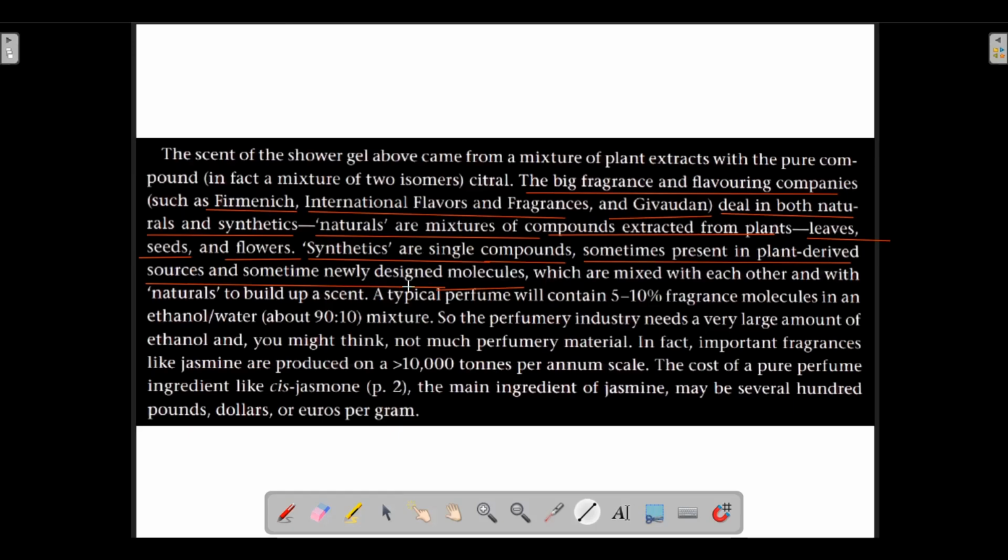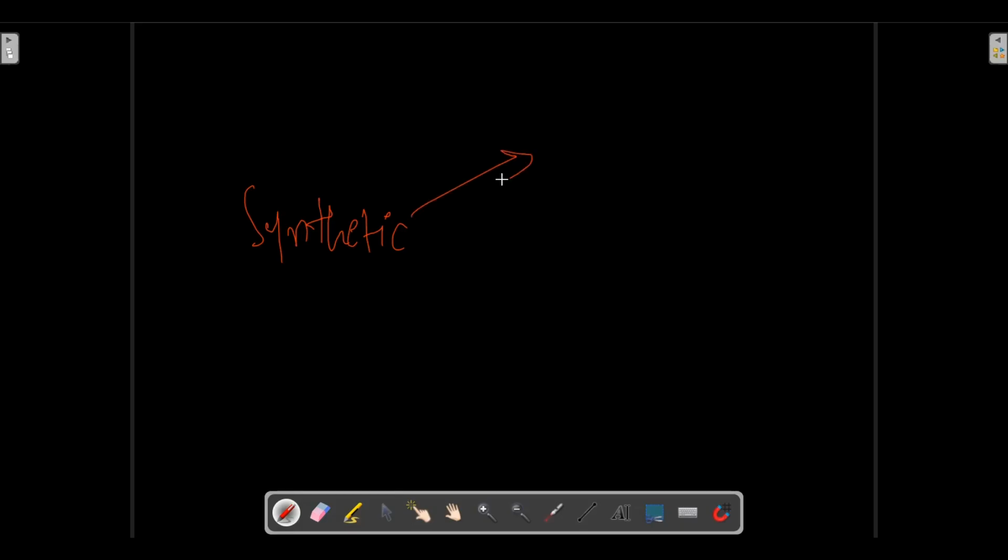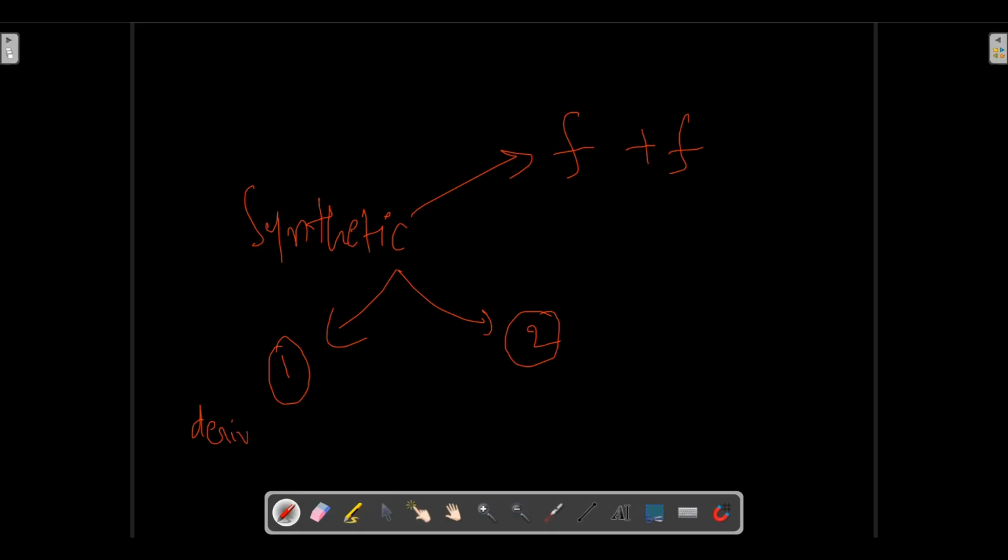There are two types of synthetic flavors and fragrances. What are those two types? One is synthetic that is derived from plants. Then why is it being called synthetic?